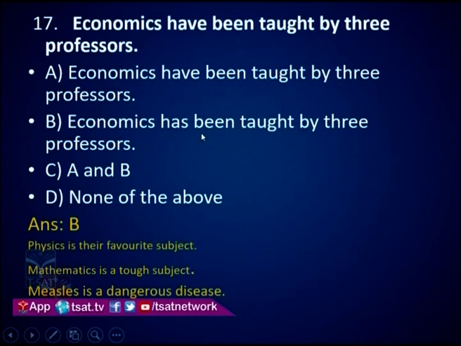If you look at the subject economics, we don't say economic, we say economics. It is singular only, though S is there, the plural form, but it is used in singular form. We talk about one subject, economics. So here economics has been, because this is singular, we have to use a singular verb. Economics has been taught by 3 professors. We cannot say have been. Have been is used for plural, but economics here is singular.